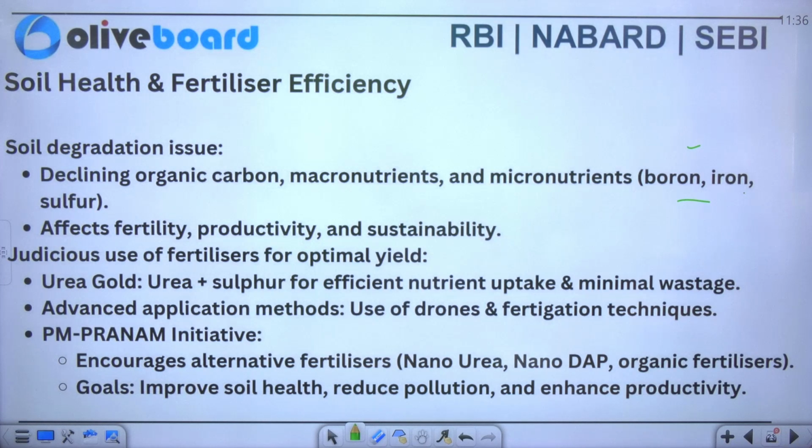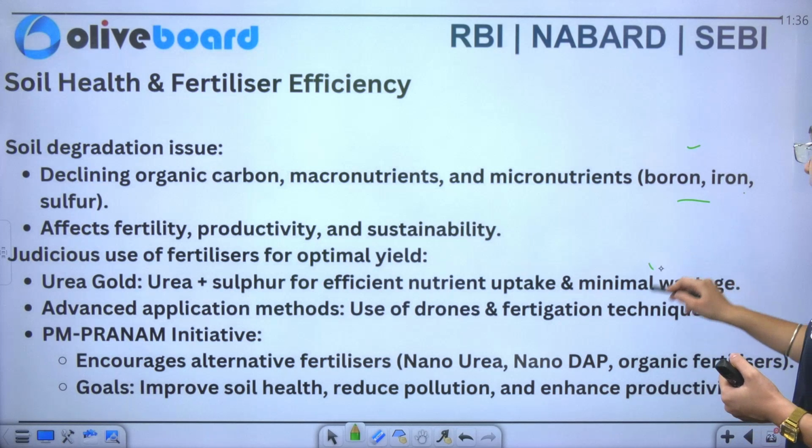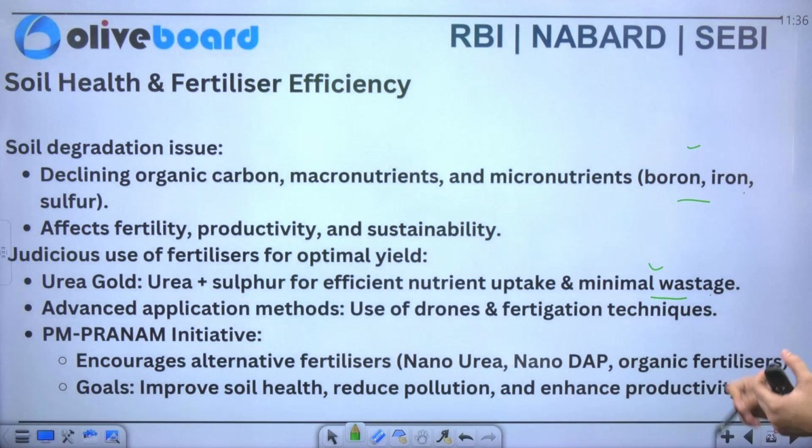Judicious use of fertilizers for the optimum yield is very much important, which includes your urea gold. Now urea gold includes urea plus sulfur for efficient nutrient uptake and minimal wastage. Similarly, you have advanced application methods, which include use of drones, fertigation techniques, and similarly you have the PM Pranam initiative, which encourages alternative fertilizers, nano urea, nano DAP, and organic fertilizers also. Now what are the goals? You can see it improves the soil health, it reduces the pollution, and it enhances your crop productivity.